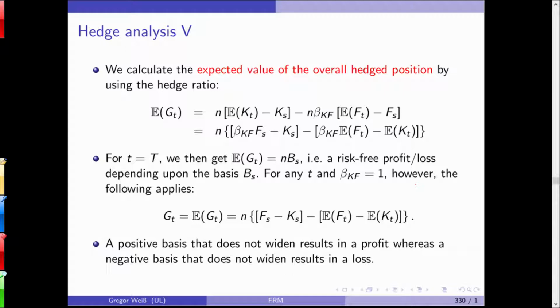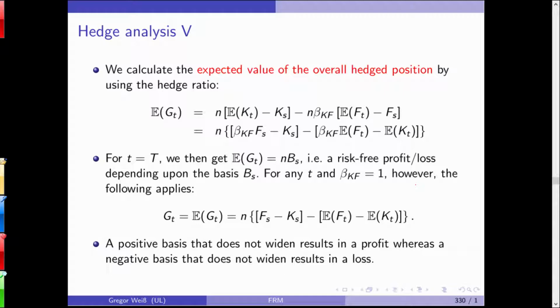Today, if we buy n underlyings and hedge them, we will get n times the basis. For any t and the beta factor equal to 1, however, the following applies. The profit is given by n times the difference in the basis minus the difference in the expected future price and the expected spot price.